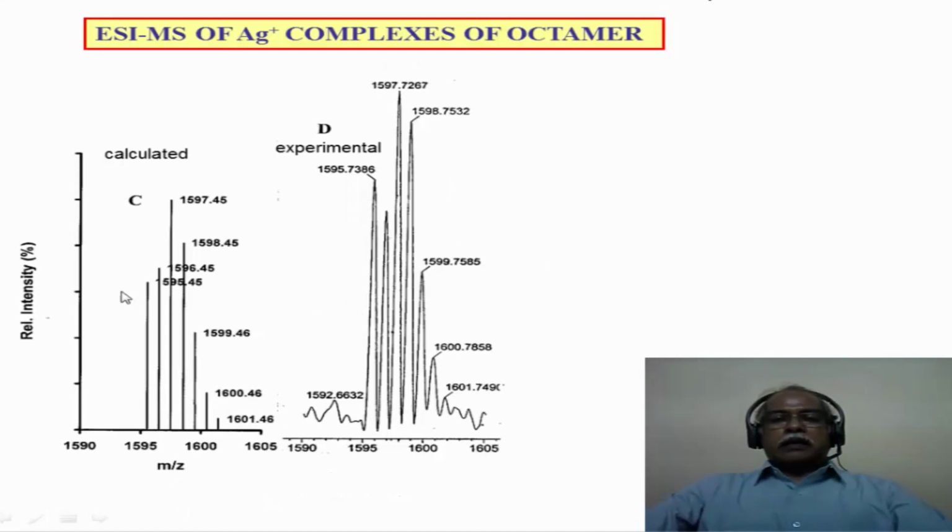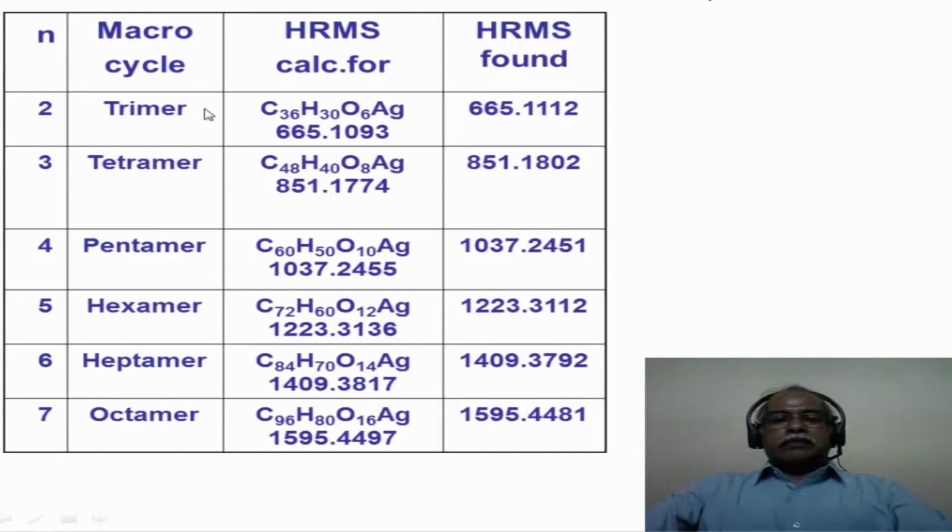You can see similarity between the calculated spectrum and the experimental spectrum for the silver ion complex of this class of molecule. So essentially the entire range of oligomers in these cyclic oligomers was successfully analyzed using electrospray ionization mass spectrometry, using silver ion to form an adduct with the substrate so that it can be easily analyzed.